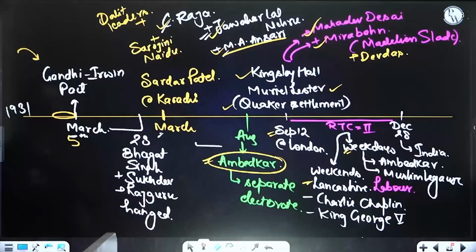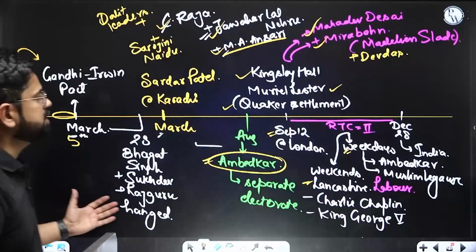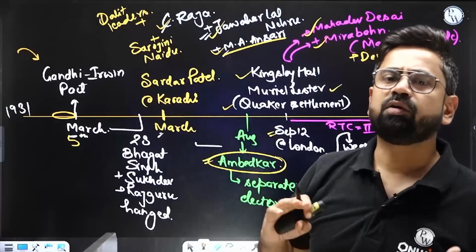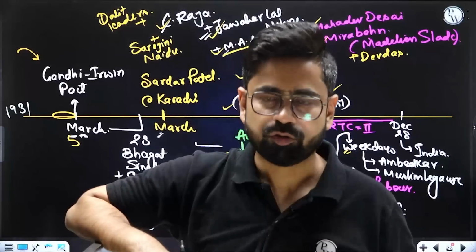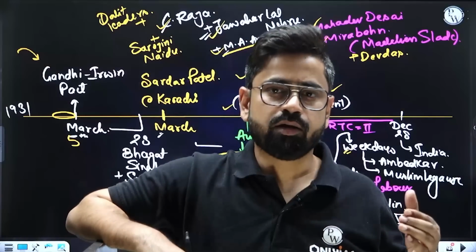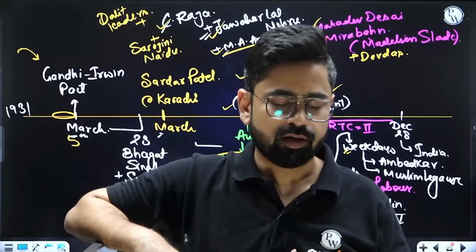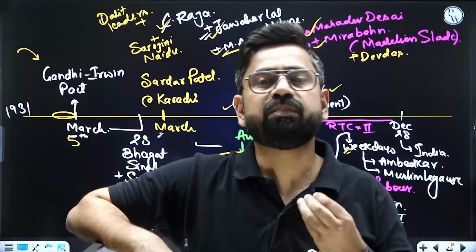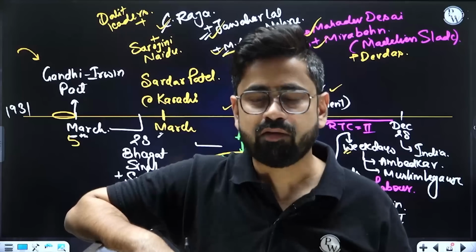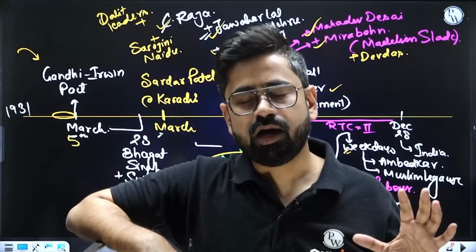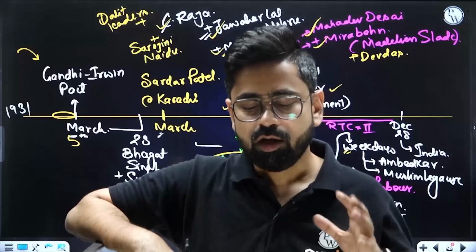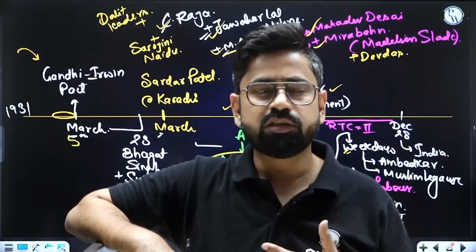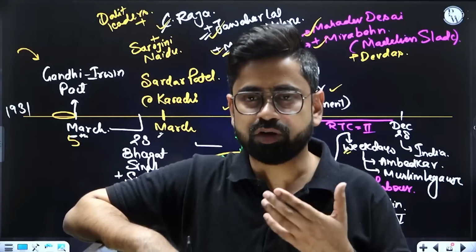So let's go ahead. Now Gandhiji has gone to the second Round Table Conference, but here also Gandhiji realized that it is of no use. People are talking about their caste, the minorities are talking about being a minority and what special benefits and support they'll have. Princely states had their own agenda, the Muslim League had their own agenda, so everybody had their own agenda. Nobody was discussing Swaraj, nobody was discussing how the responsible government should really look like.